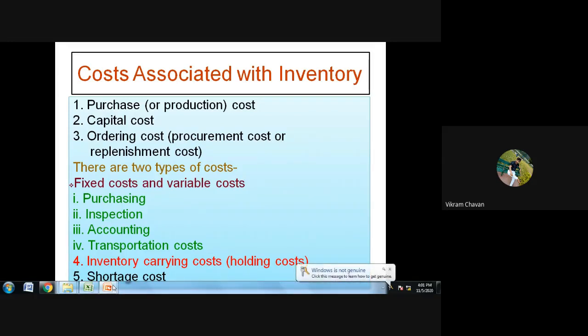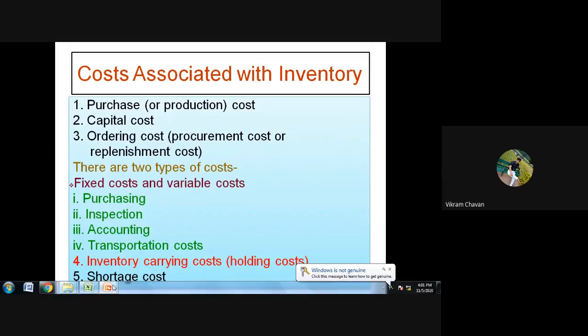That is purchase capital cost, and ordering cost, and in that ordering cost we have seen that there are different factors which affect the ordering cost. That is the purchasing, also called administrative charges, then inspection cost, then accounting and transportation cost. Then the fourth cost we discussed is the inventory carrying cost.